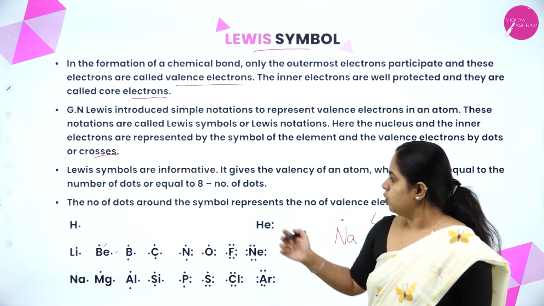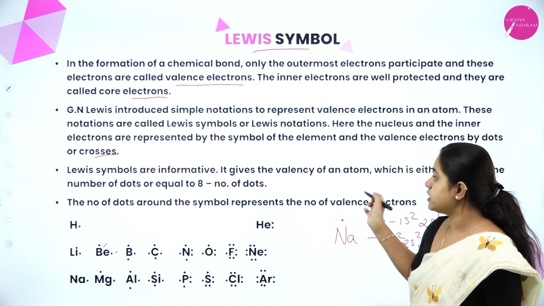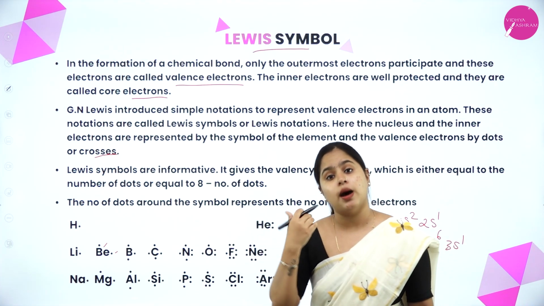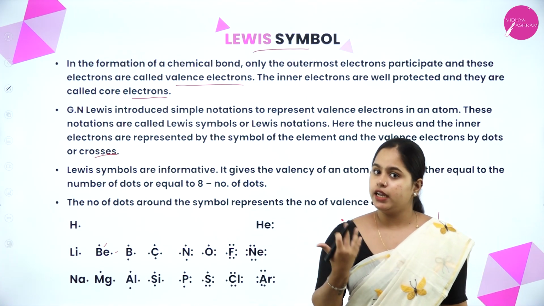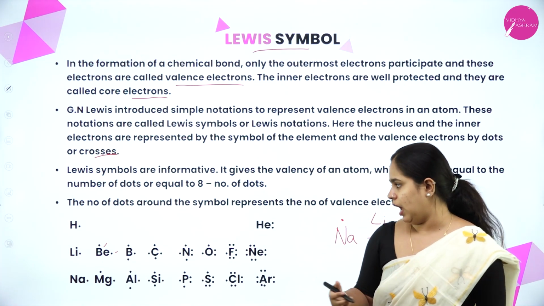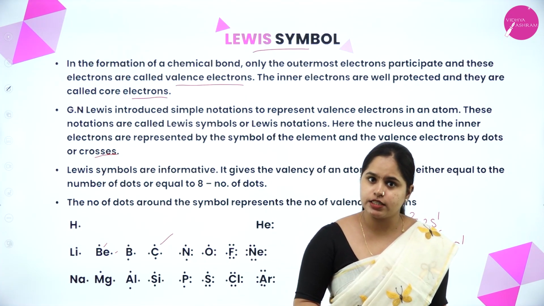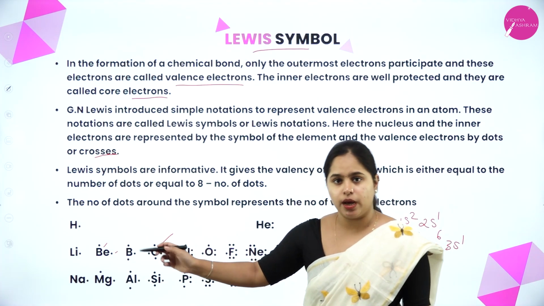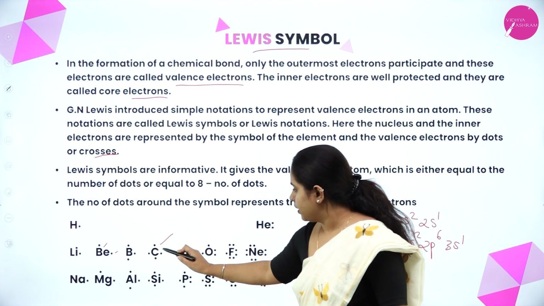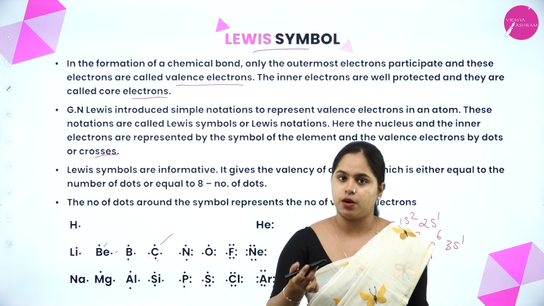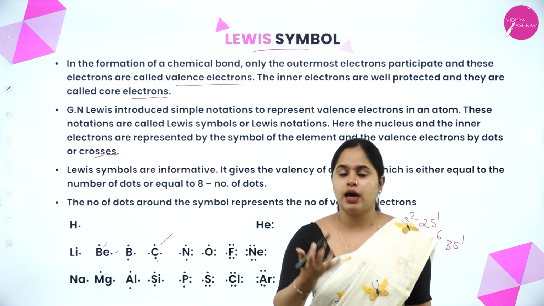Yes. Now, one more point is there. Lewis symbols are informative. They give the valency of an atom, which is either equal to the number of dots or 8 minus the number of dots. We have studied about valency in the last chapter as well. If I am considering carbon, what is the valency of carbon? It is either equal to the number of dots or 8 minus the number of dots, right? So in this case, we know that the valency of carbon is 4. So 1, 2, 3, 4. It is equal to the number of dots.